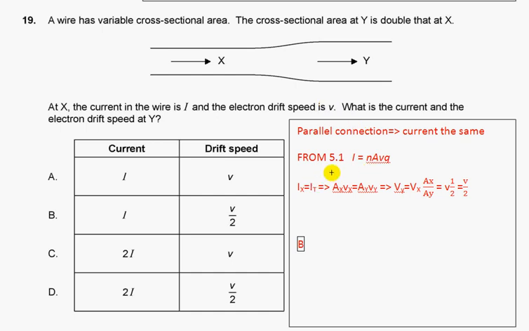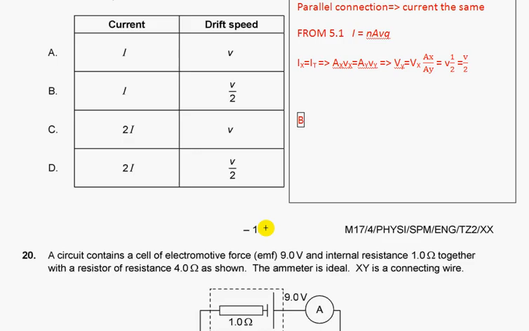Section 5.1 of the booklet gives us the formula for the current. If current in x and y is the same, we write expressions, and we write the expression for vy. vy will be 2 times less, since Ax and Ay: the cross-sectional area is double, so v over 2. So we choose answer B, the same current, but drift velocity 2 times less.